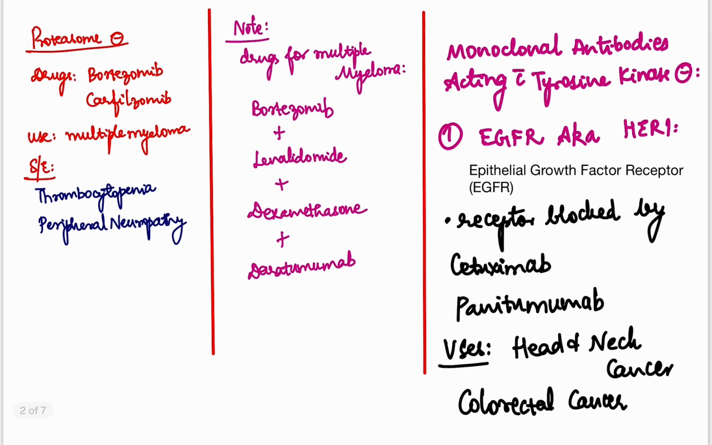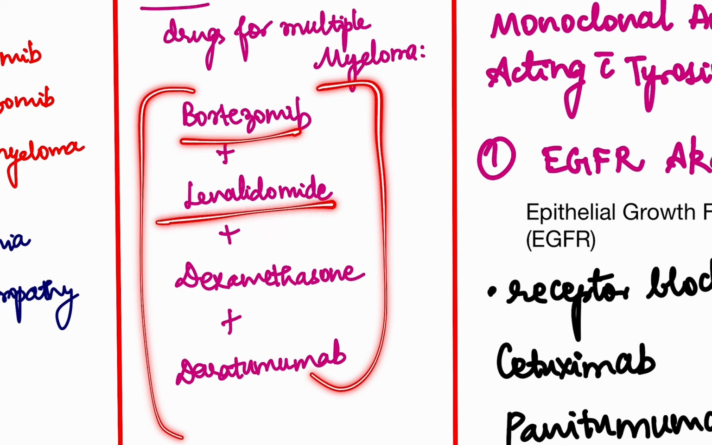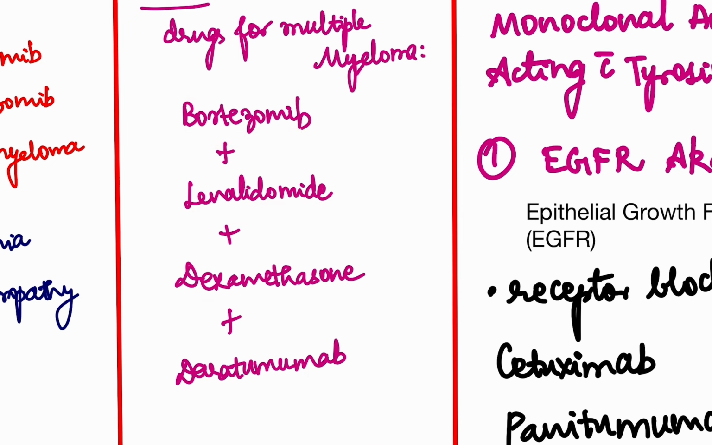The next is proteasome inhibitors, which are bortezomib and carfilzomib, used in cases of multiple myeloma. Very, very important. The side effects of proteasome inhibitors include thrombocytopenia and peripheral neuropathy. And the drugs for multiple myeloma, this is very important: bortezomib, lenalidomide, dexamethasone, and daratumumab, which is a monoclonal antibody. So this is all about the drugs for multiple myeloma. This regimen is very important: bortezomib, lenalidomide, dexamethasone, and daratumumab.